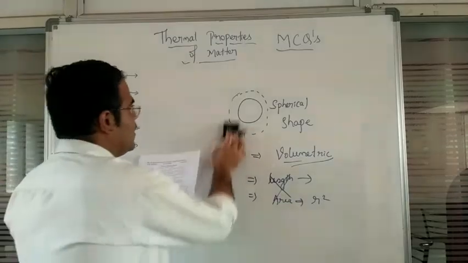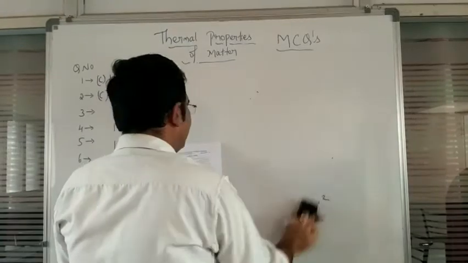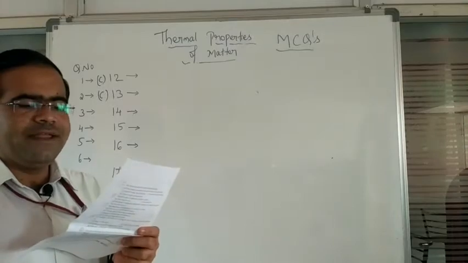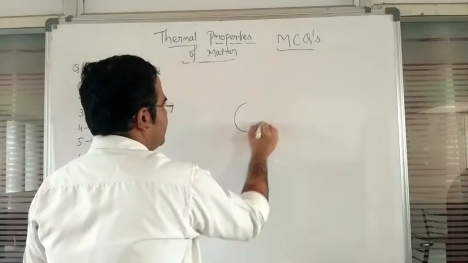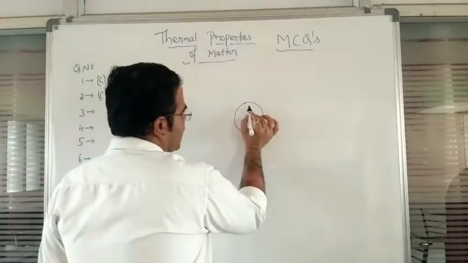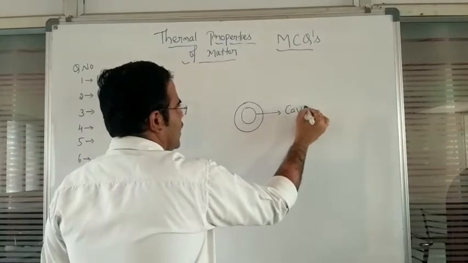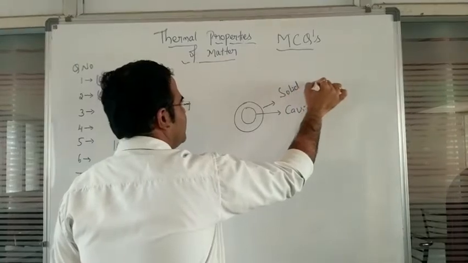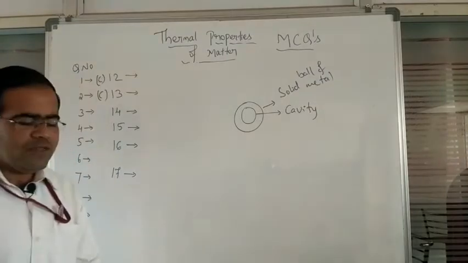Next, question number 3. A solid ball of metal has a concentric spherical cavity within it. Let us assume we have a solid metallic ball, and within this ball we have a cavity.